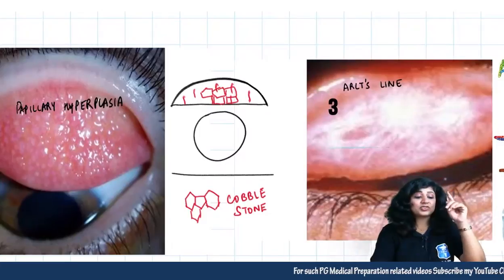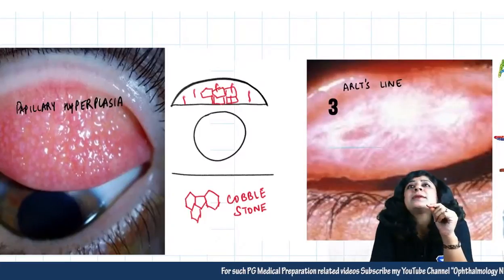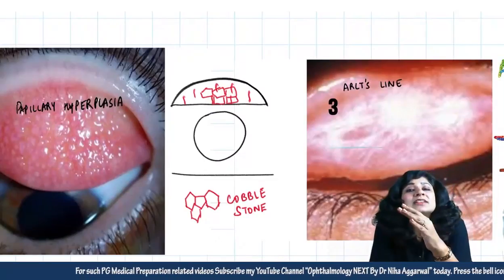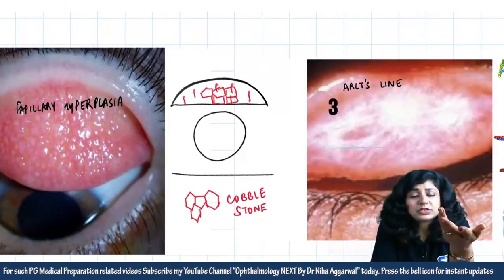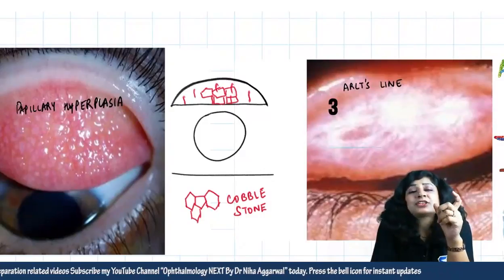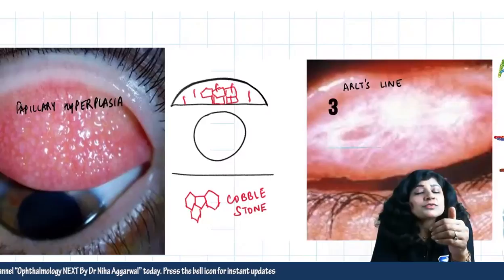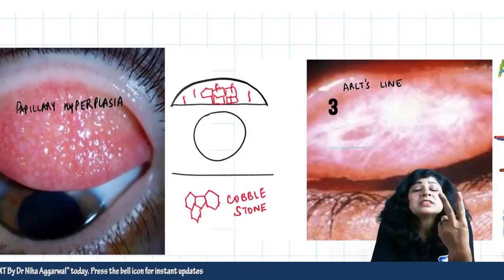Yes, exactly, Anjali. Here, papillae are normal. Papillae are the blood vessels, so they are normally also found. Follicles are the collections of the lymphocytes. They are not present normally. But in cases of trachoma, we have both the things present.